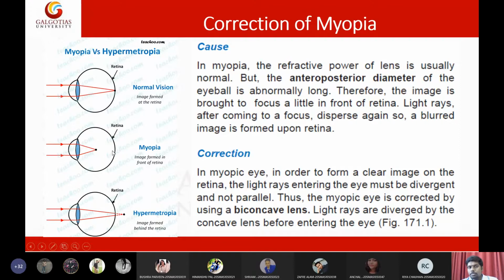So our goal is to focus the light onto the retina. The better the focus, the better the vision. So we will adjust the power of the glasses to maintain the focusing of light onto the retina. That is why we are using specs. If the person has short sight, then we will go with biconcave lenses. If the person has long sight, then we will go with biconvex lenses.